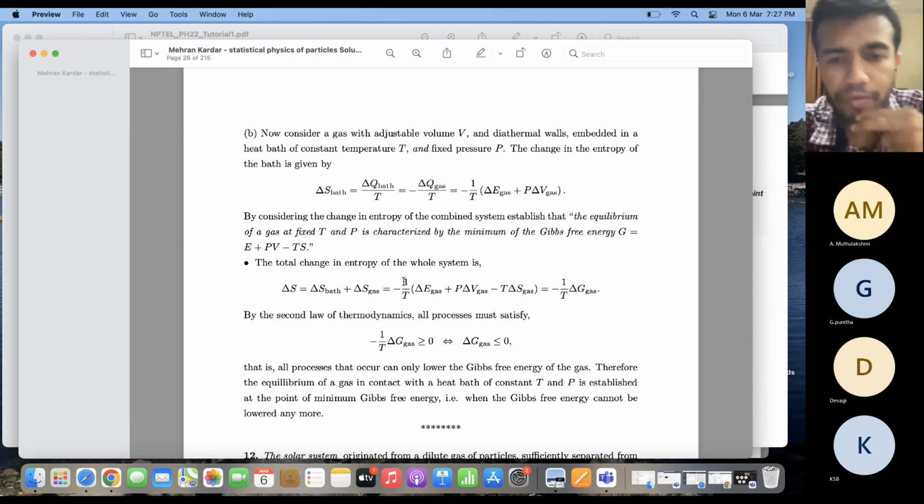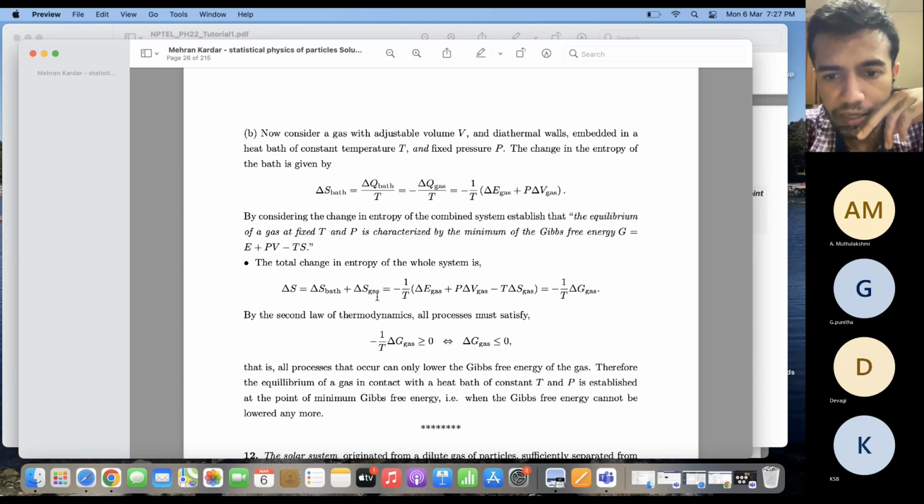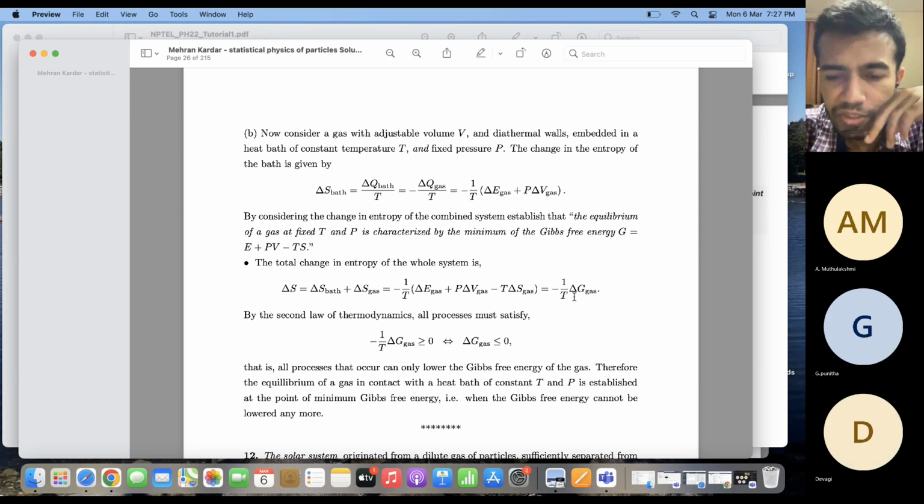So the total change in entropy of the whole system, delta S, is equal to delta S of the bath plus delta S of the gas. Okay. So delta S of the bath is given over here. If I add to this delta S of the gas, then the quantity which I get in my bracket is nothing but delta G of the gas, that is, the change in the Gibbs free energy of the gas.